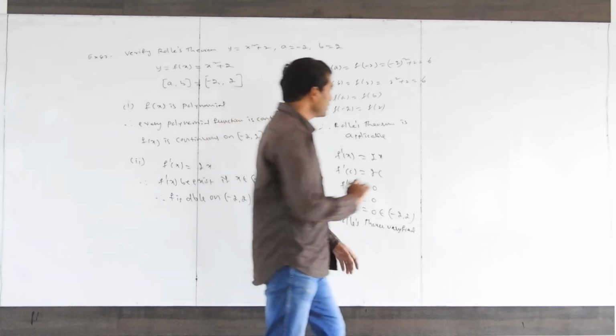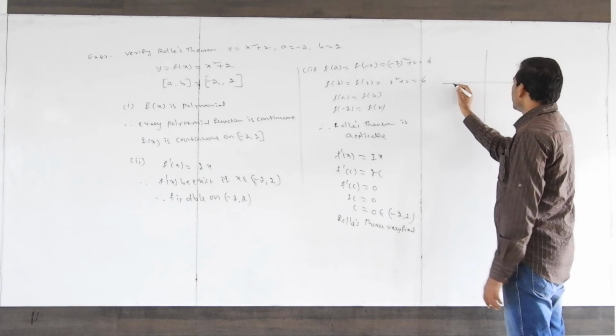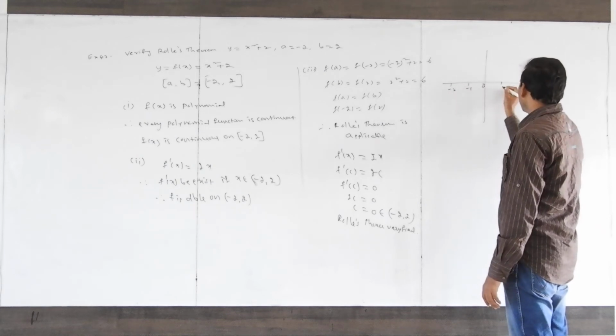Right? Now, you see this graph. This is minus 2, minus 1, 0, 1, 2.